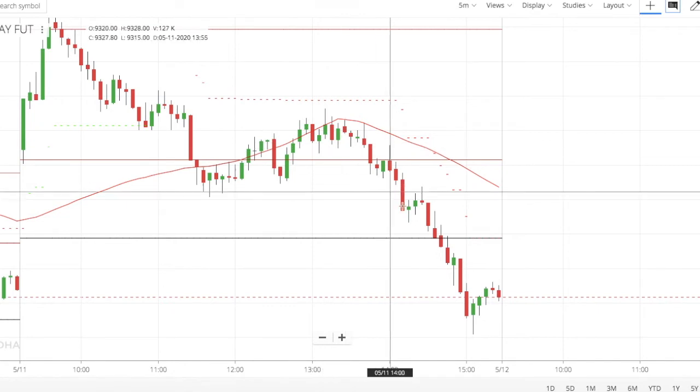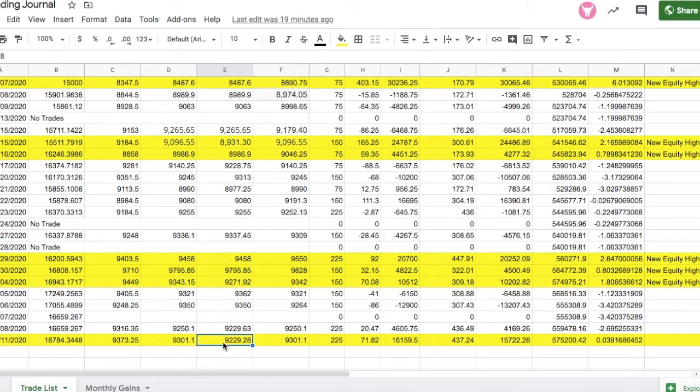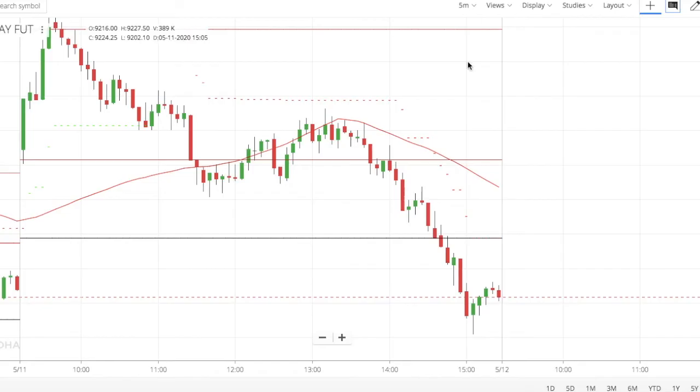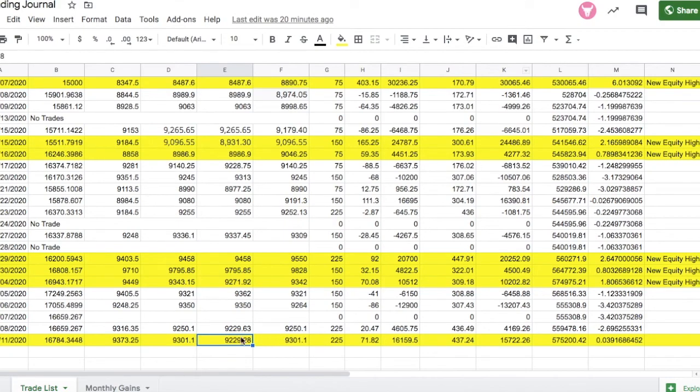Once we exited here, we could exit at 9229.28. This is the exit point we got, though in the charts we are supposed to get 9229.10. So we had a minor slippage over here, which is kind of okay, which is too less. So finally we got 71 points, which gave us a profit of 16,159 rupees, and the brokerages and taxes and everything for this trade would be around 437 rupees, and we can finally pocket 15,722 rupees.